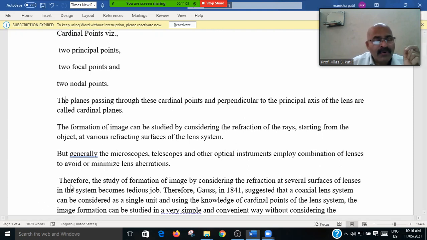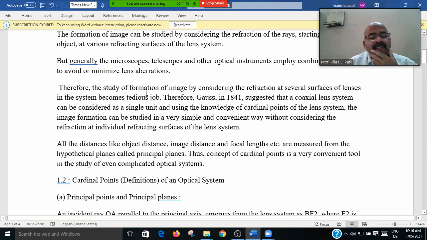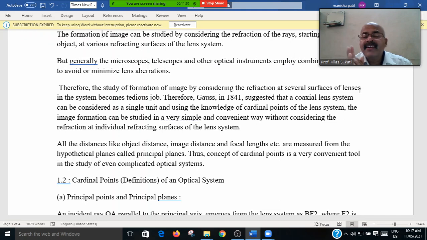Therefore, studying the formation of the image by considering the refraction at the several surfaces of the lenses makes the system a tedious job. We know that the refraction at the edge is major.